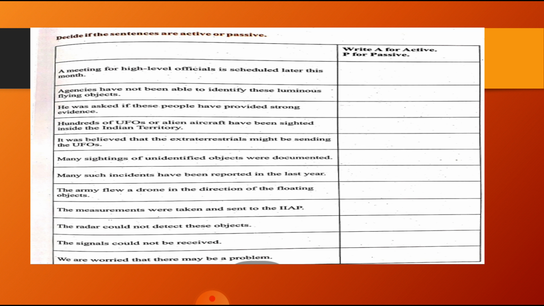Now the last sentence: we are worried that there may be a problem. See here, are worried is in passive voice. Some problem has caused worry for us. So we are not the doer of the action, but the sufferers of the action. So hence it is a passive voice. So that was about active voice and passive voice.